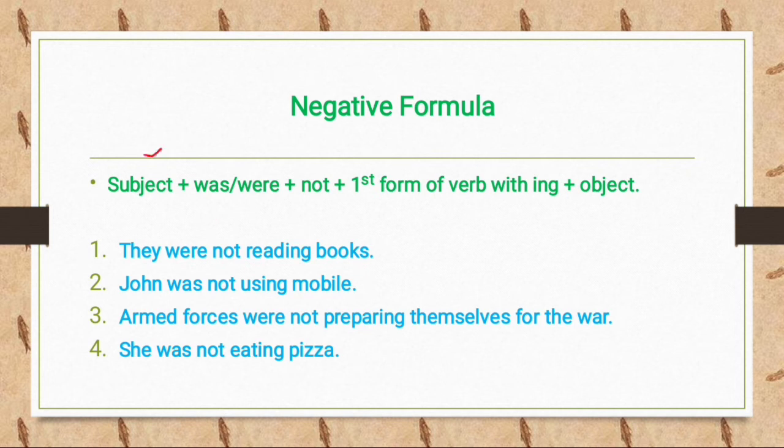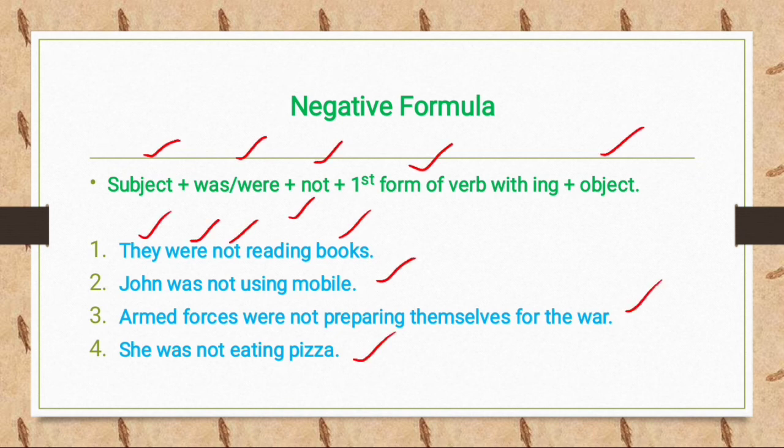Negative formula. We have the first subject, then was and were plus not plus first form of the verb with an ing plus object. Like they were not reading books. Now they is the subject, were is the helping verb, and according to negative formula we have to use not, and reading is first form of the verb with ing, and at the last we have object. John was not using mobile, armed forces were not preparing themselves for the war, and she was not eating pizza.